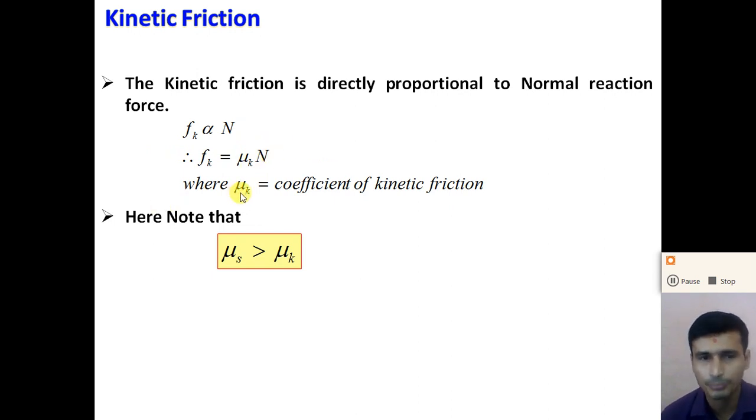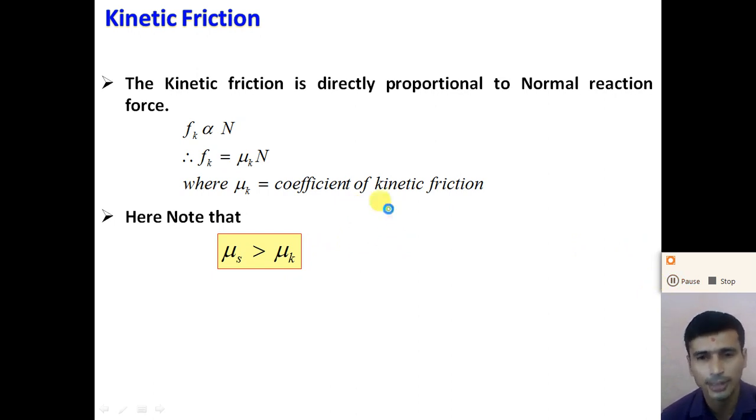Here mu k is the coefficient of kinetic friction and N is the normal reaction force, and in the equilibrium condition the normal reaction force is equal to the weight force of the object, right? Practically, one important thing is that the coefficient of static friction is greater than the coefficient of kinetic friction. So we can say that the static friction is more compared to the kinetic friction. Understand what we mean by kinetic friction and static friction.